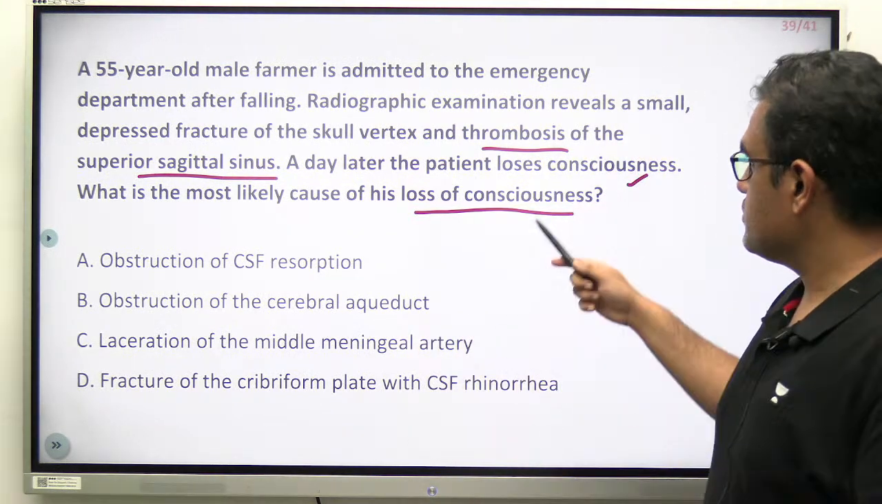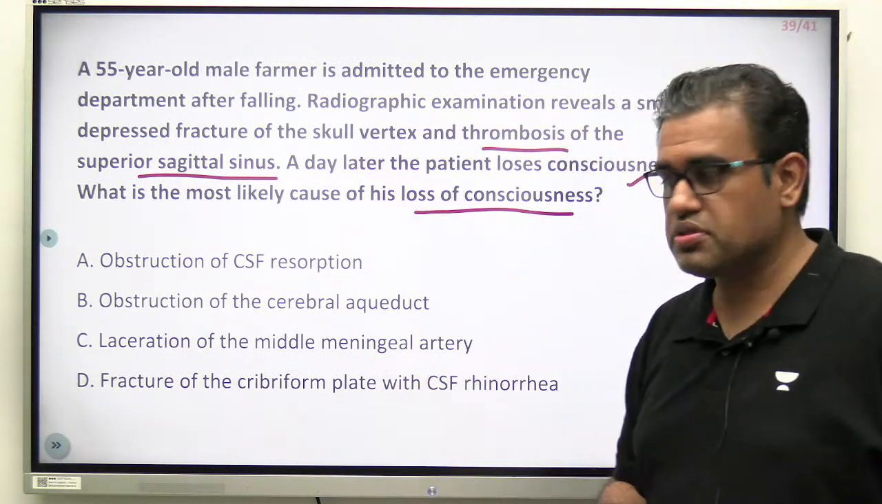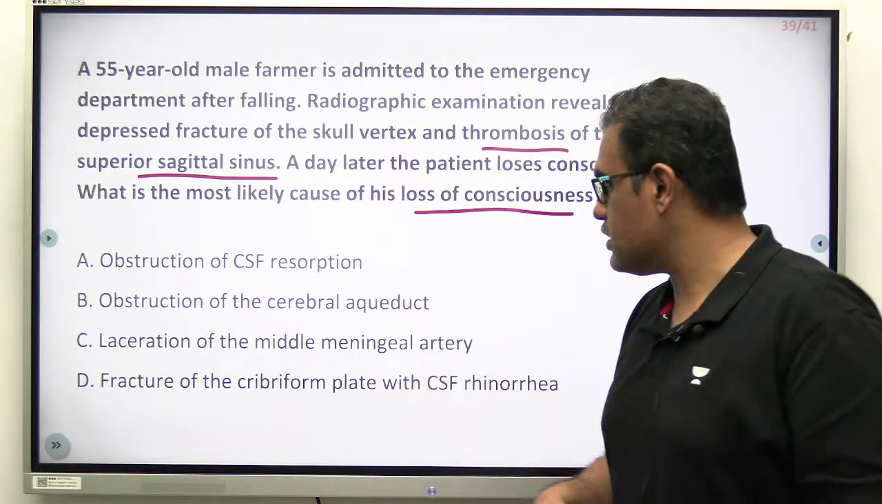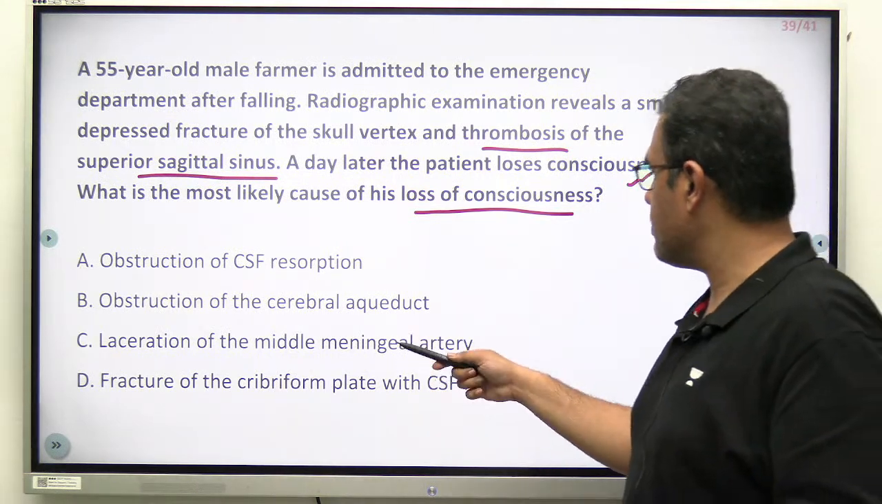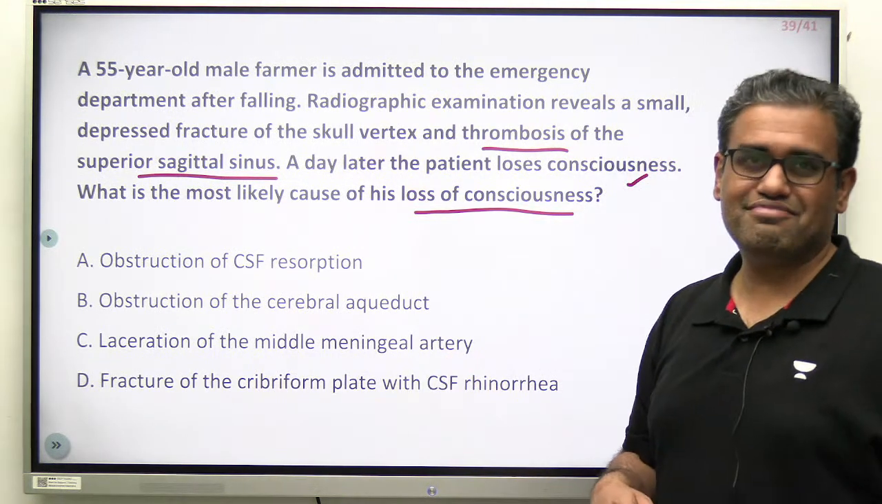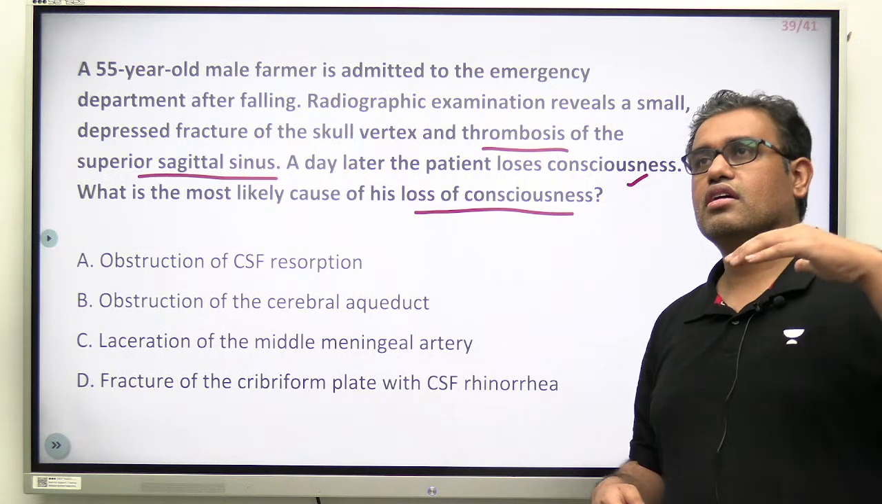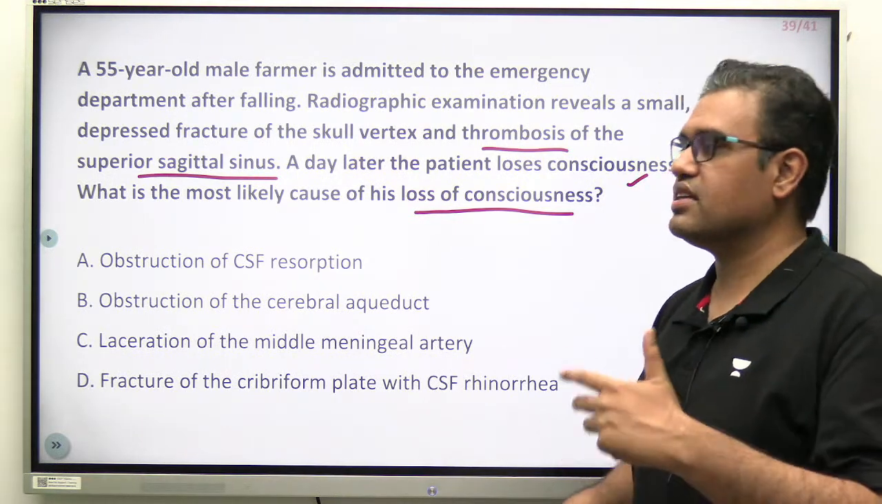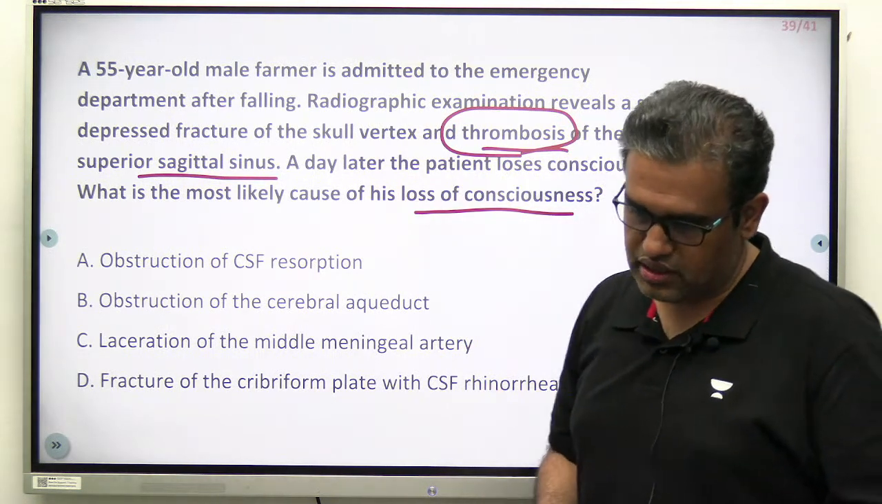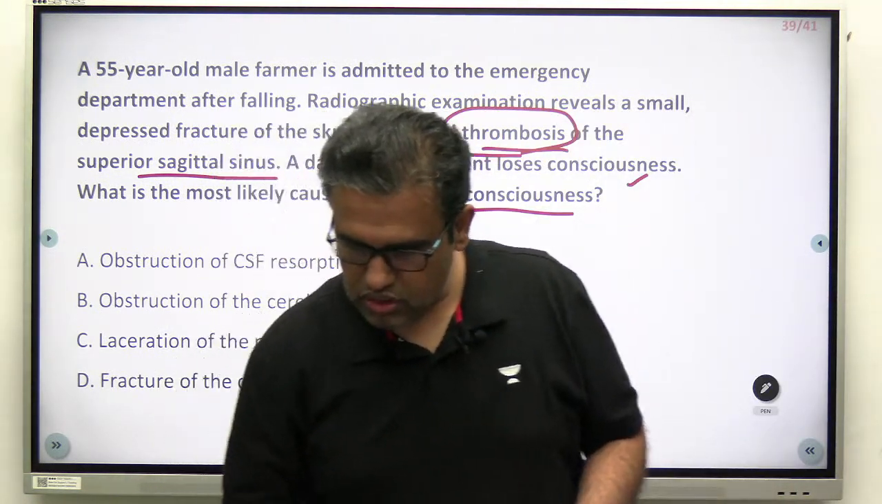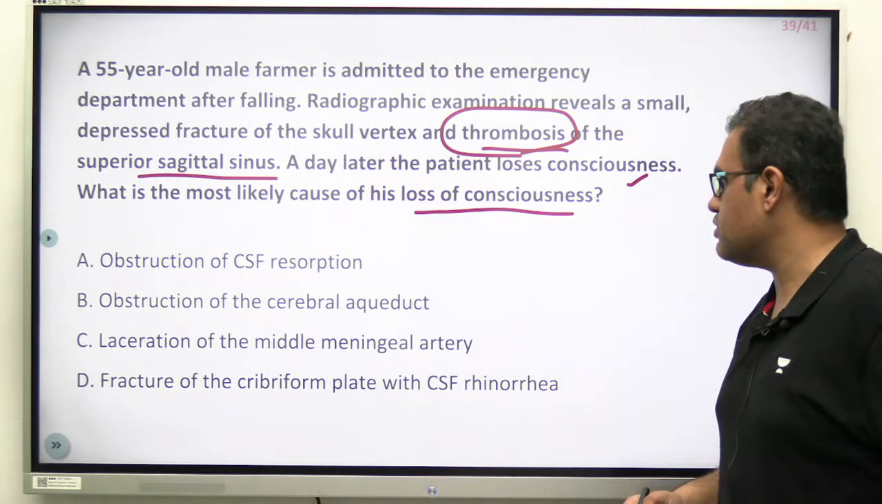There is an obstruction of CSF resorption. There is obstruction of the cerebral aqueduct. There is laceration of the middle meningeal artery. There is fracture of the cribriform plate with CSF rhinorrhea. Think anatomically, what is the function of the superior sagittal sinus, because it is getting blocked. Thrombosis of the superior sagittal sinus. Rahul is the first one to answer. Answer over here, yes, very good.